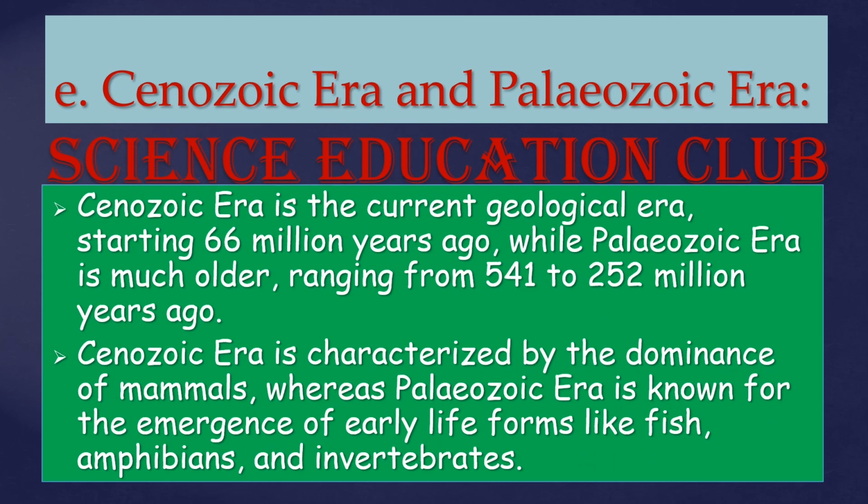Cenozoic era and Paleozoic era. Cenozoic era is the current geological era starting 66 million years ago, while Paleozoic era is much older, ranging from 541 to 252 million years ago. Cenozoic era is characterized by the dominance of mammals, whereas Paleozoic era is known for the emergence of early life forms like fish, amphibians, and invertebrates.